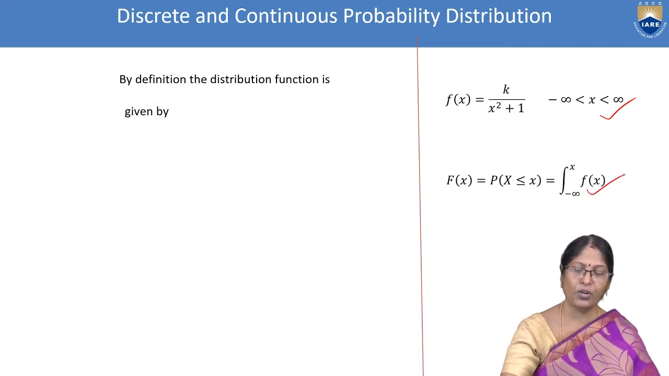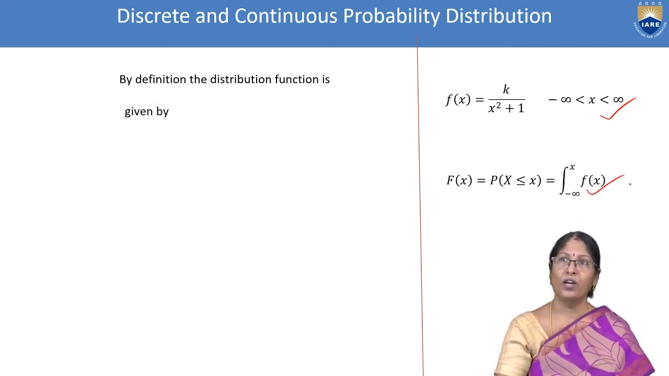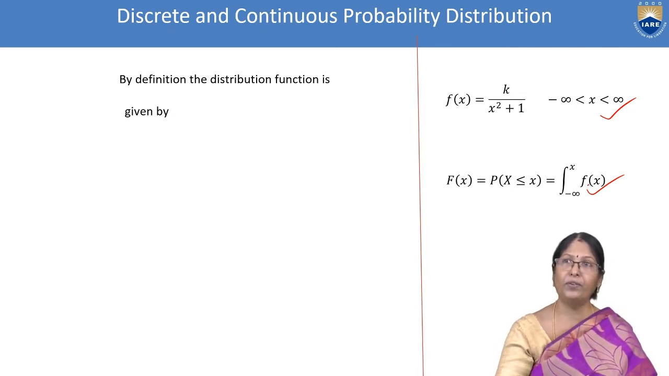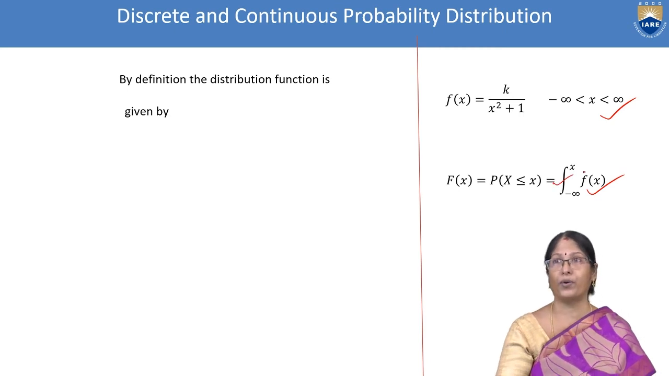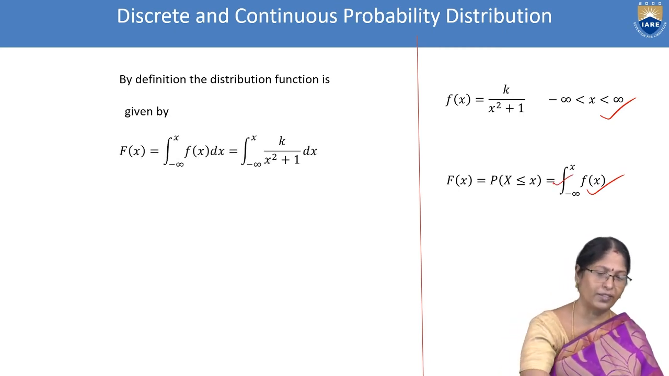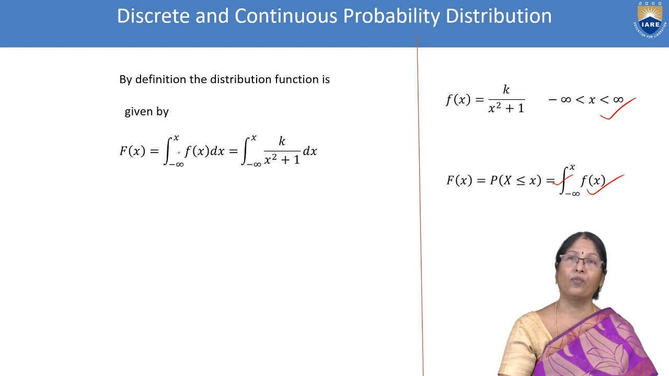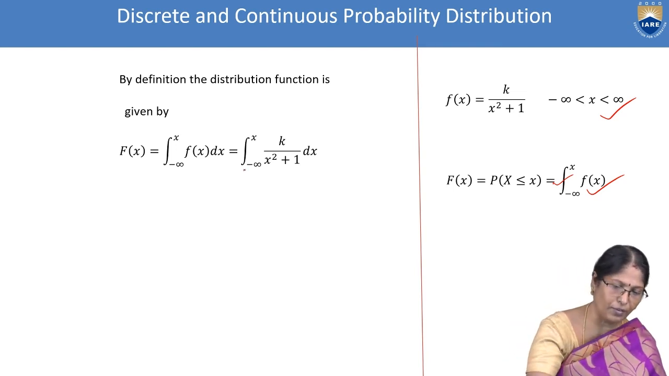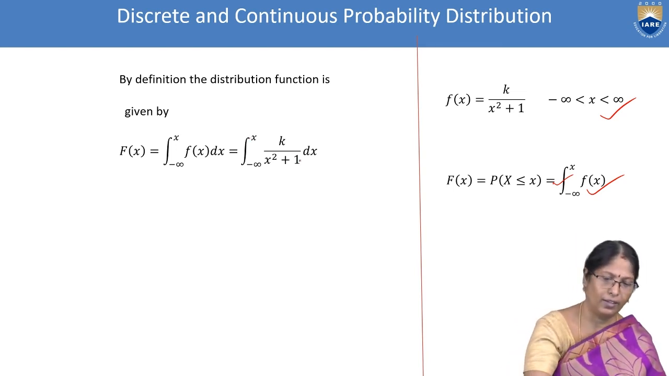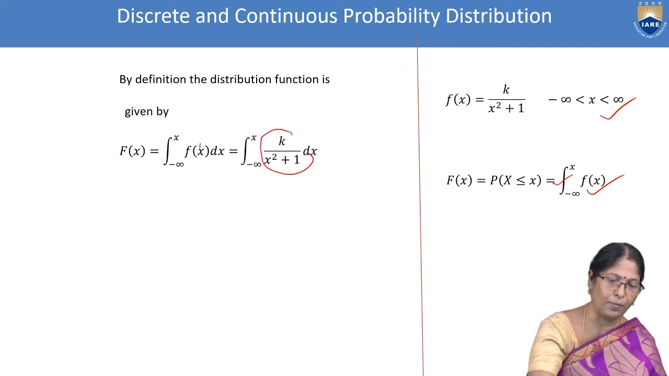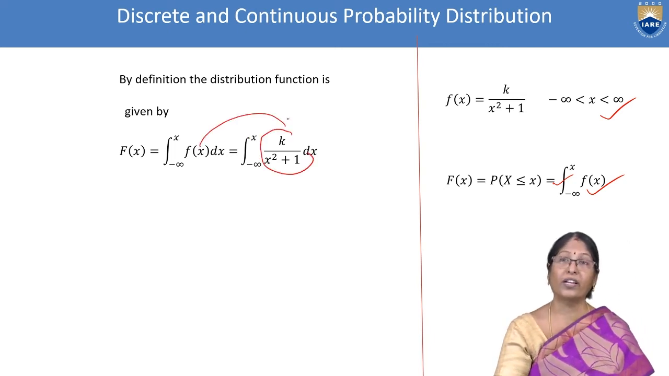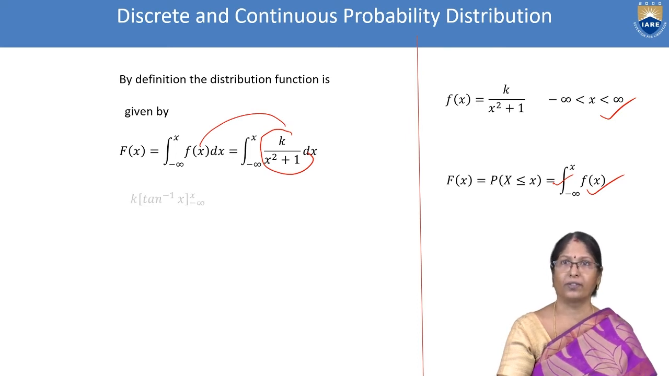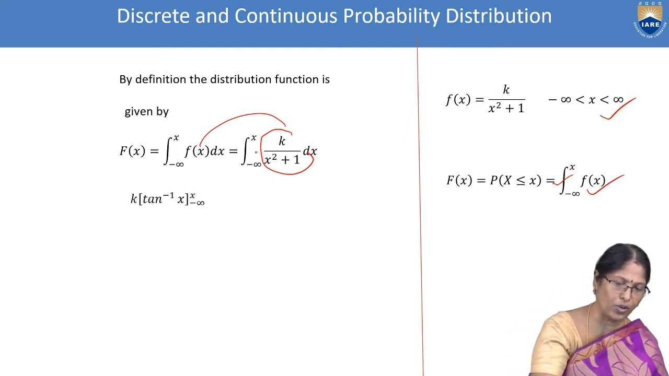This is the distribution function we will call, otherwise the cumulative distribution; anyway we can call it that. This is the cumulative distribution function under continuous. In continuous, the integral will compulsorily play a role. Now minus infinity to x, f of x dx. So minus infinity to x, this function is replaced here, k by x square plus 1 dx. Now k is brought out.